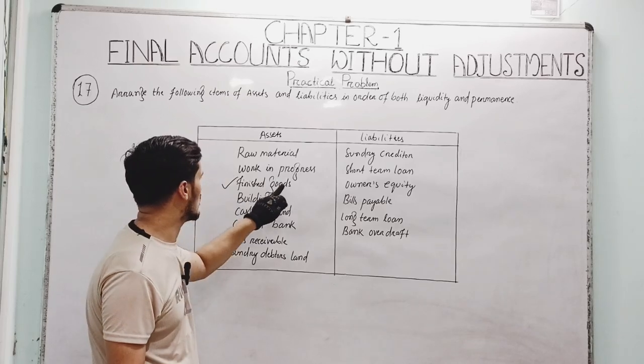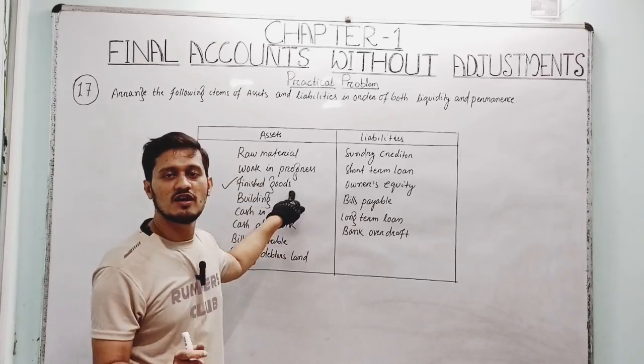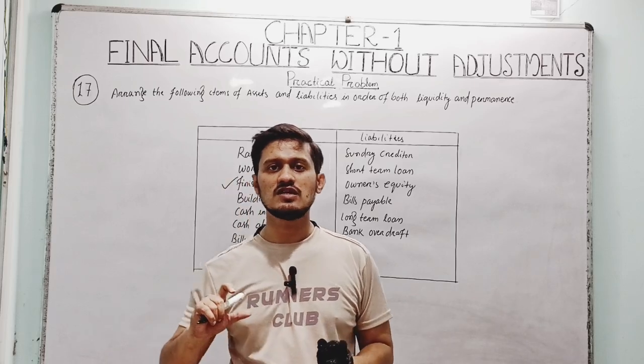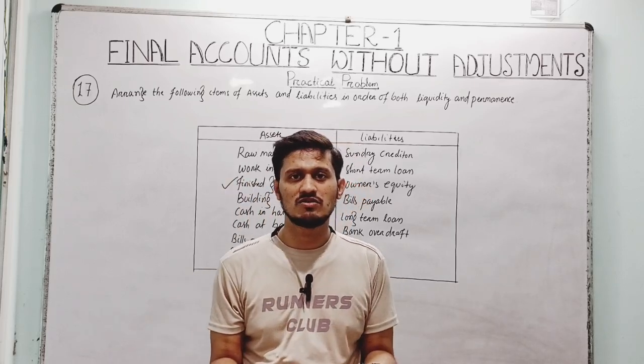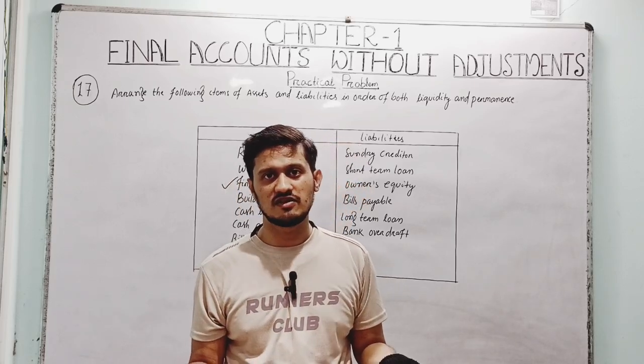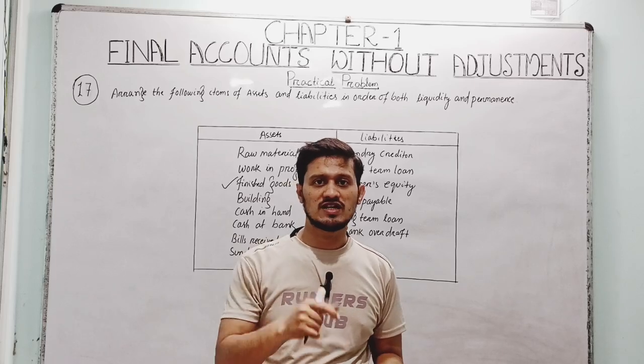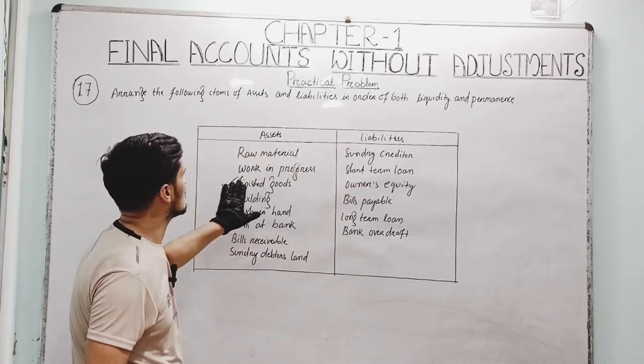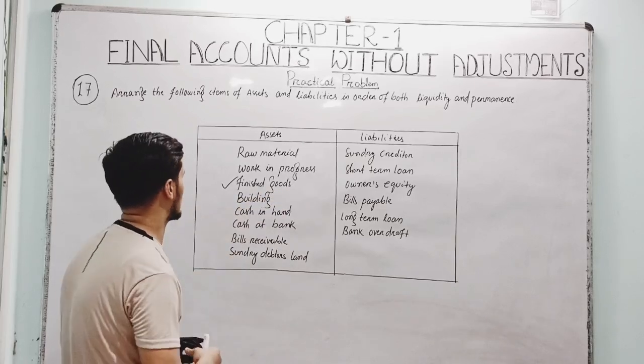Why? Finished goods are available in the market, right? If you want to sell them within one accounting year, you can sell them and you will get the value of that finished product.